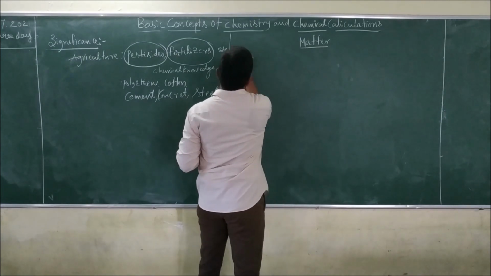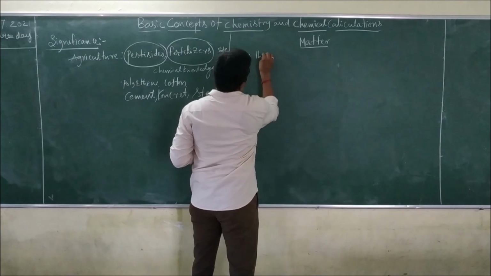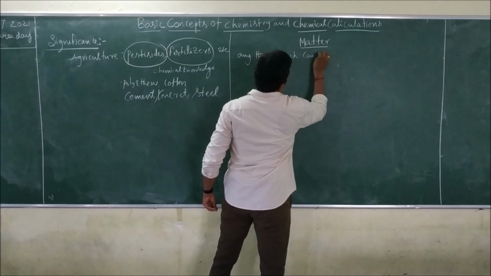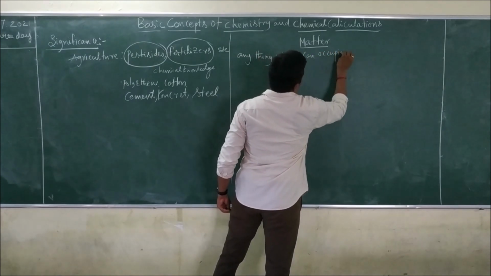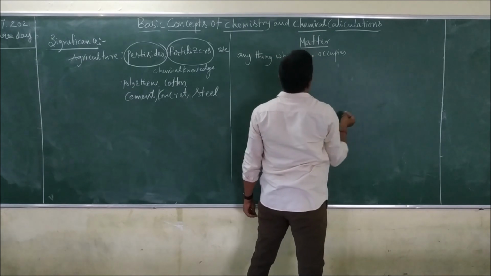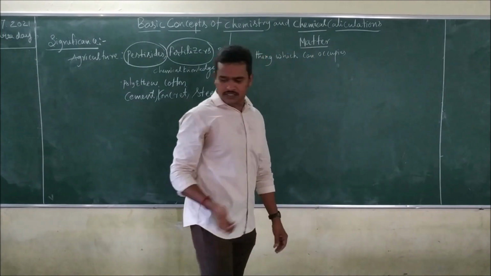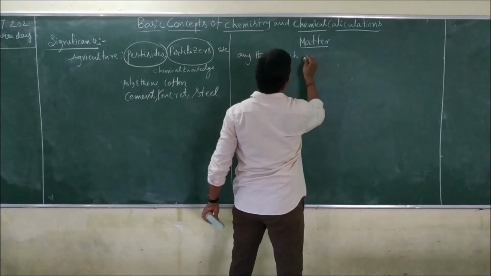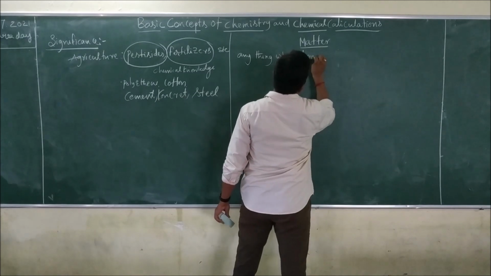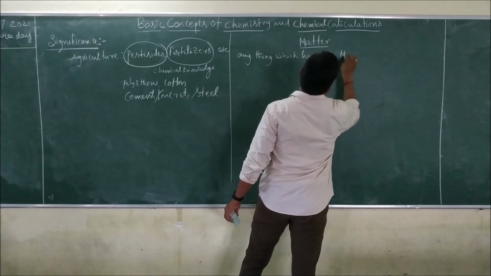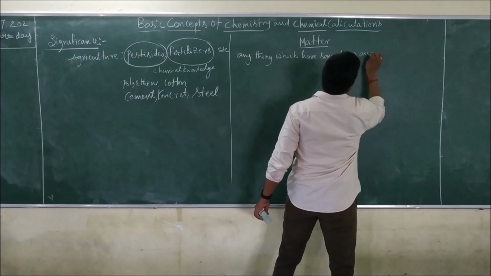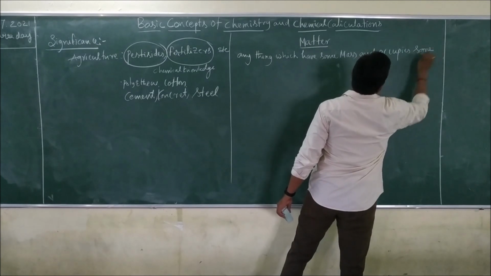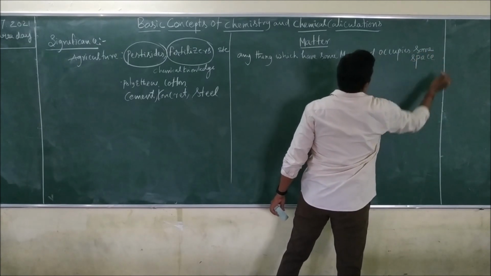Matter means anything which has some mass and occupies some space, some place.